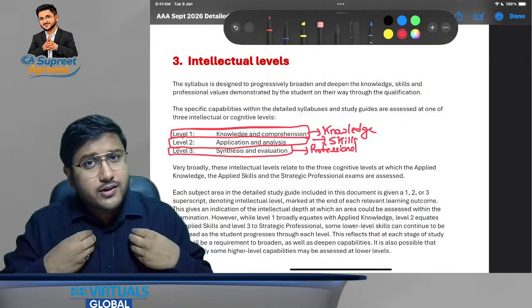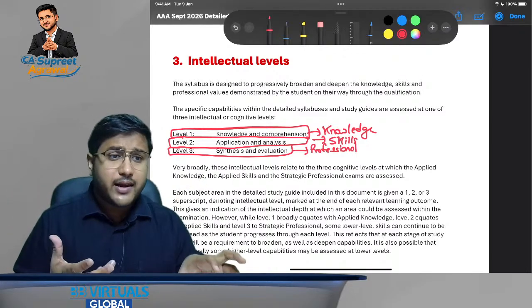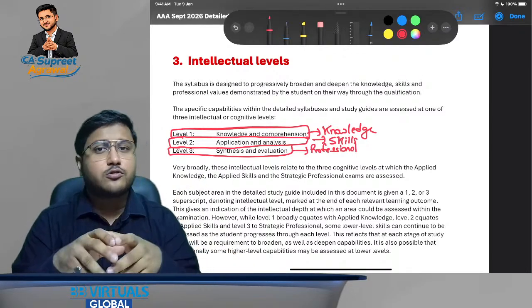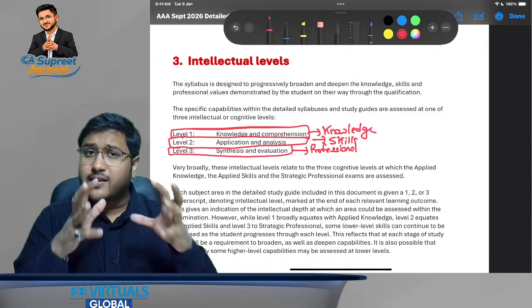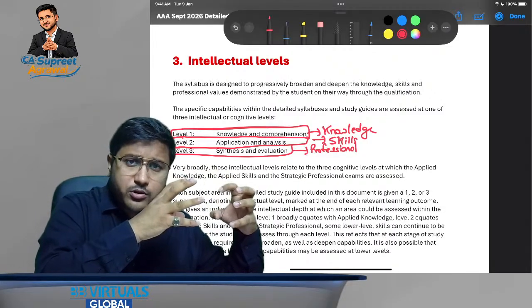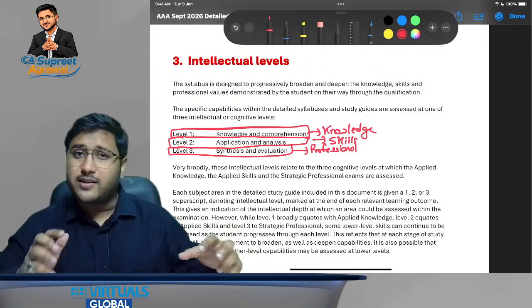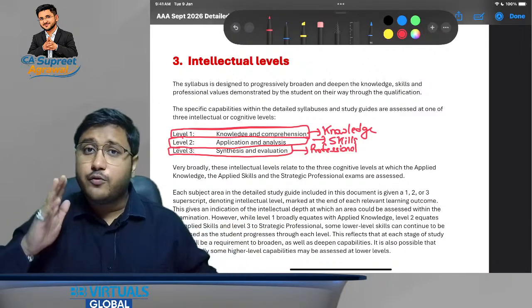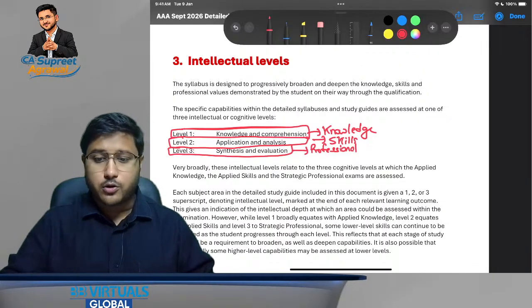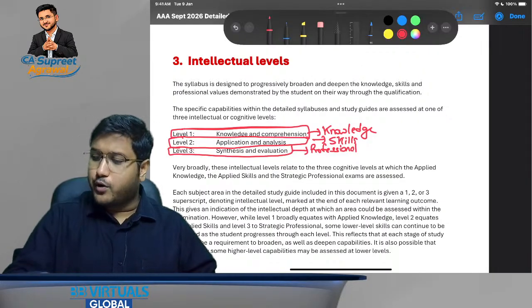Even if I teach both the subjects, my teaching methodology for AA and AAA for similar concepts sometimes changes a lot, because when we talk about AA, we have to focus on understanding and application, but when we talk about AAA, say for a common topic like professional ethics, we have to focus on the synthesis part also, and that is why it is going to be very important. Hope this is clear.